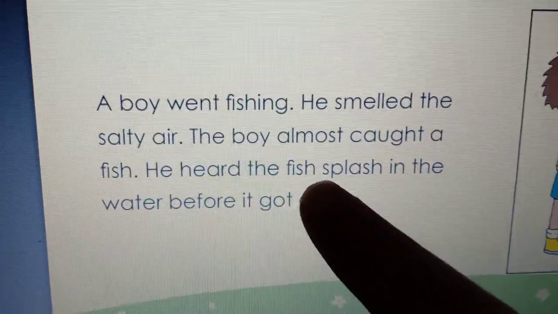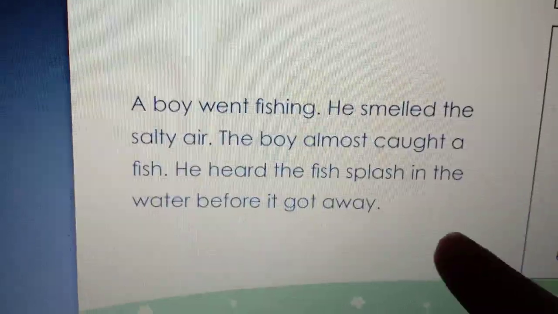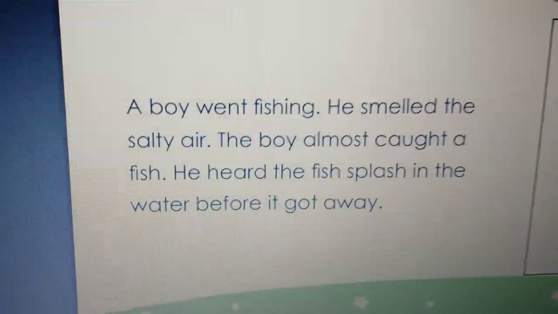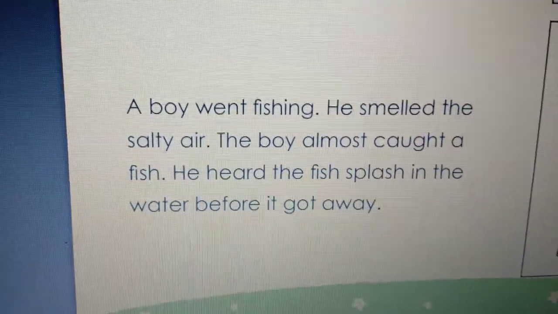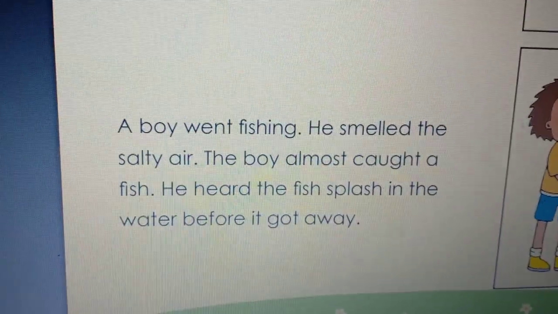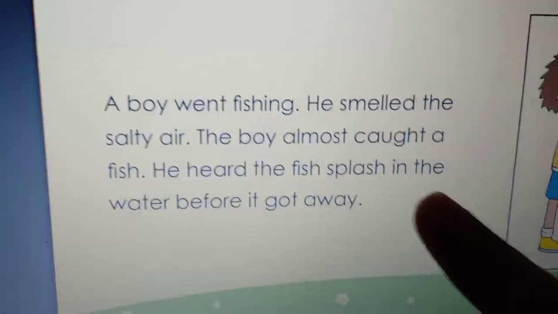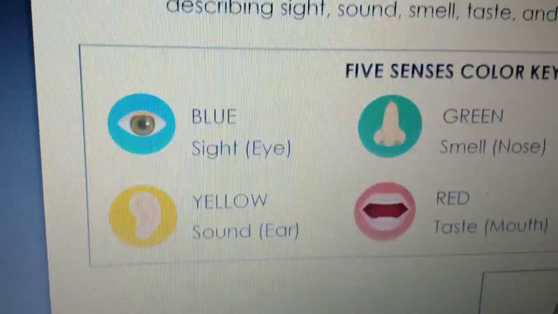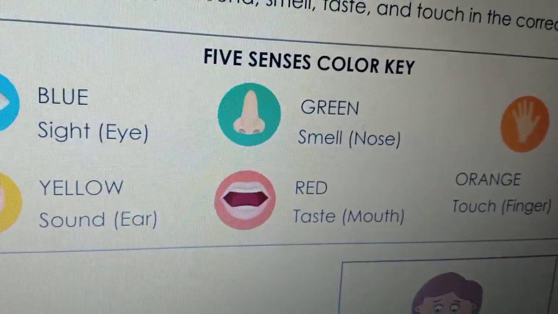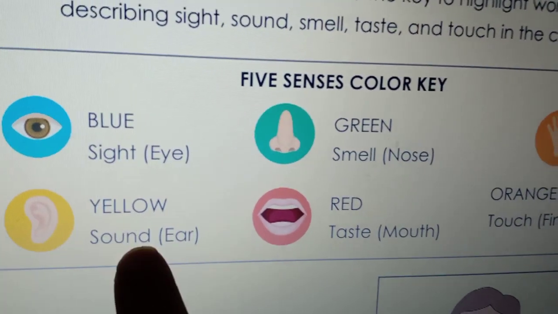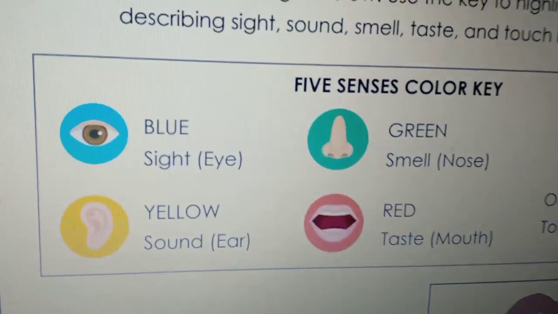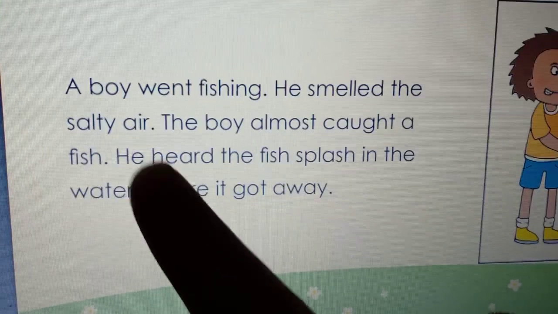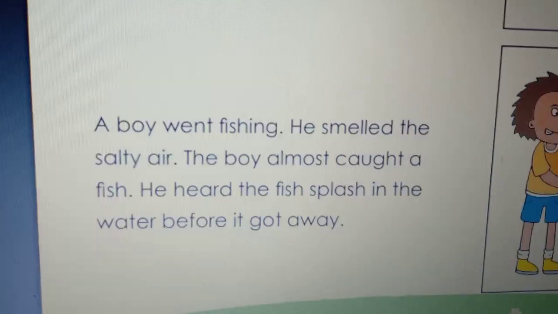He heard the fish splash in water. Splash is the sound of water when something dropped in it. Yani, when we drop a fish or a rock in water, it splashes. So he heard the splash. Splash is a descriptive word for heard. So the sense is hearing. Let's go up and see hearing. Hearing in yellow. Yellow sound ear. We will go down and underline heard splash in yellow.